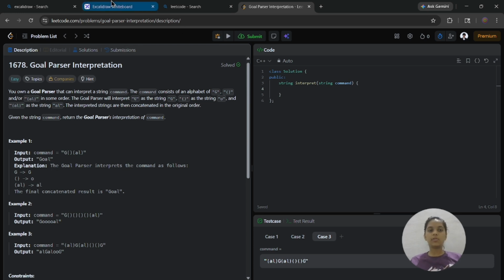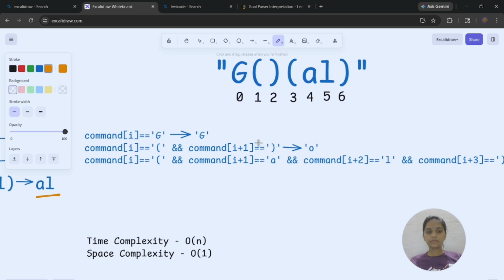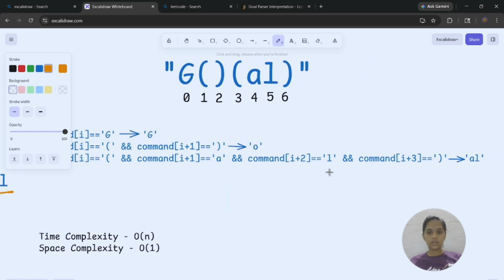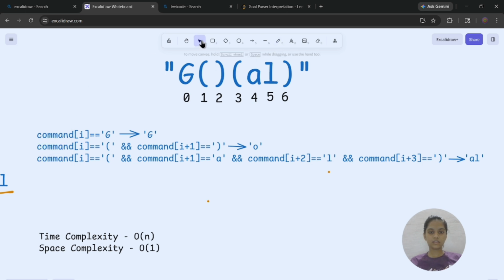So what is the approach to solve? I am iterating in the string from index 0 to index 6.